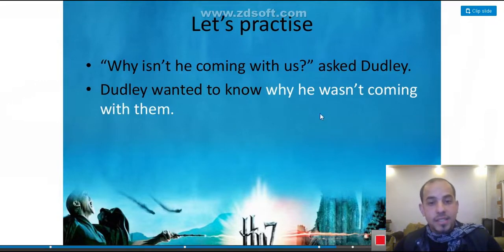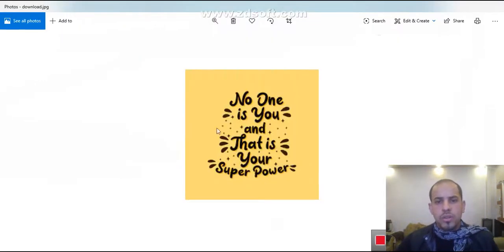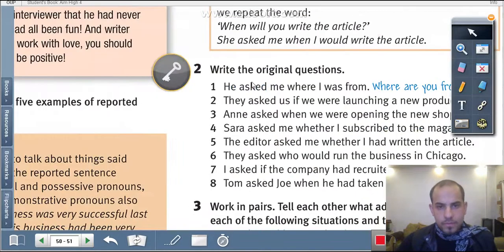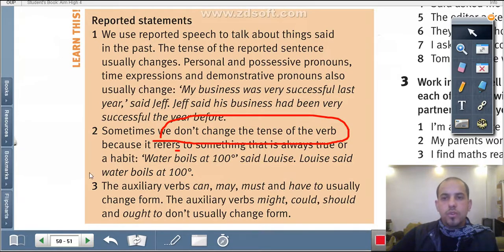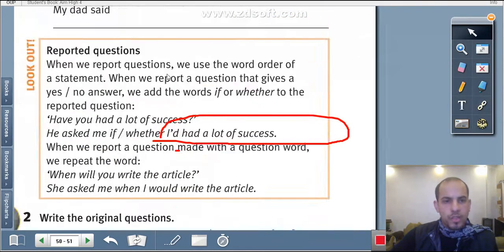Let's practice using our own boxes. Okay, here we go. This is a quick revision. So we report statements for the previous time. In this way we report statements. Okay, let's move back to reporting questions.